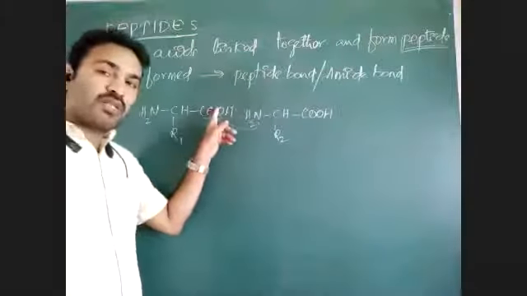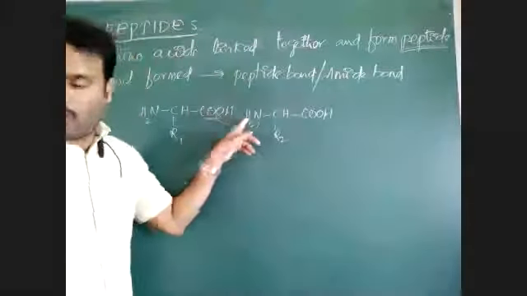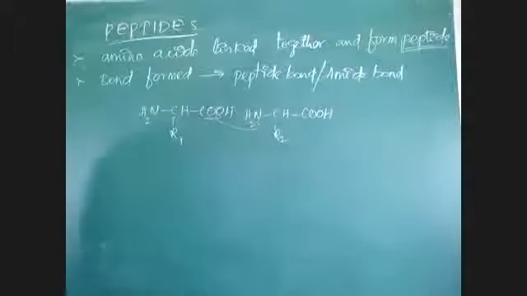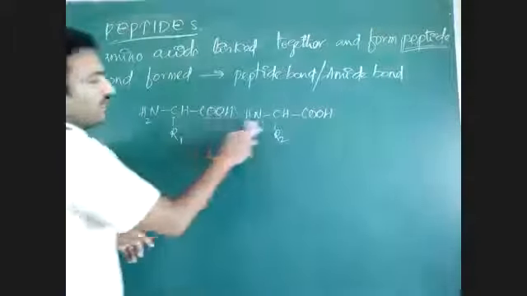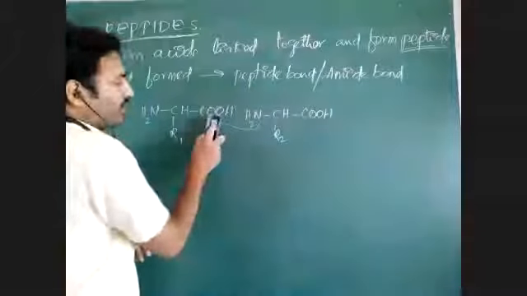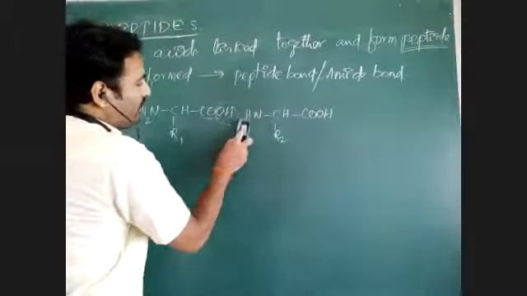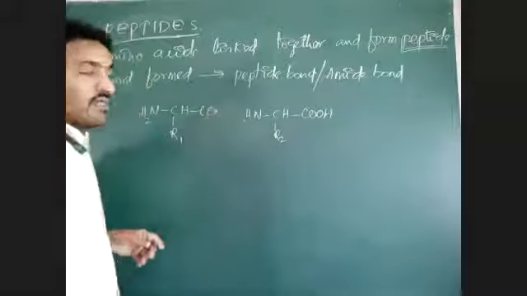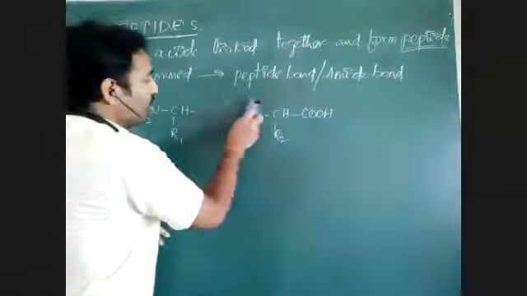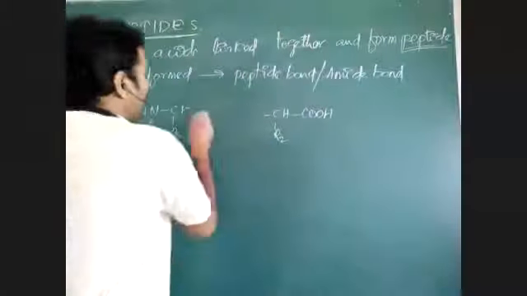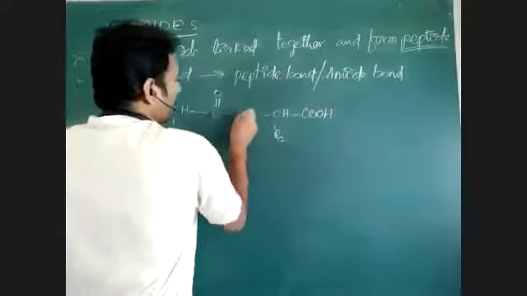The COOH group of the first amino acid and the amino group of the next amino acid combine together and dehydration takes place. Dehydration means water molecule is removed. So when water molecule is removed, remaining will be CONH. This CONH bond is formed between two amino acids.